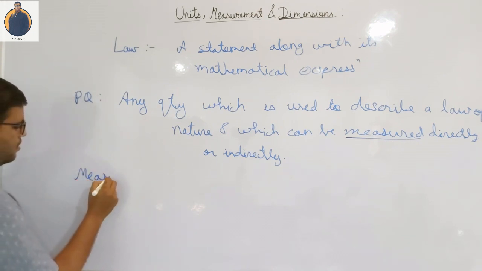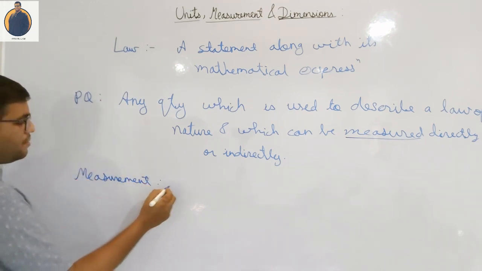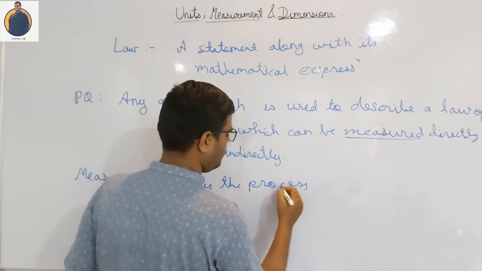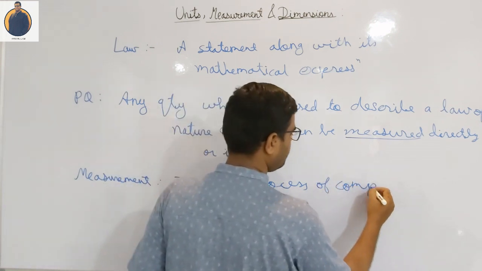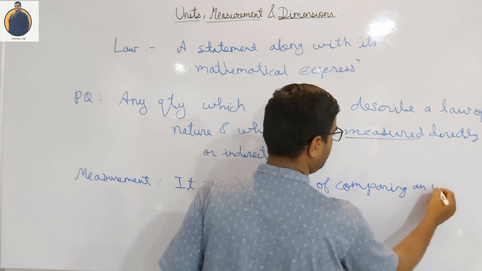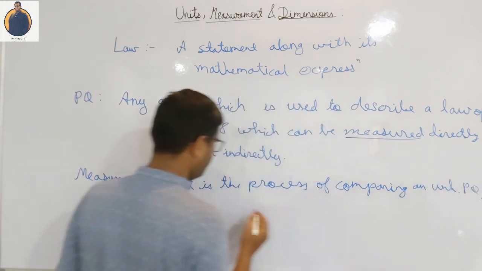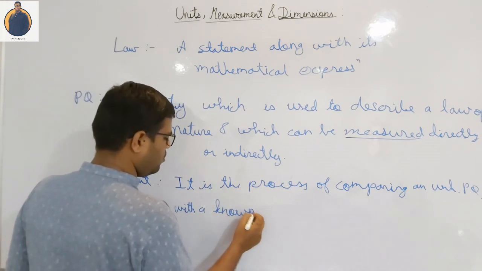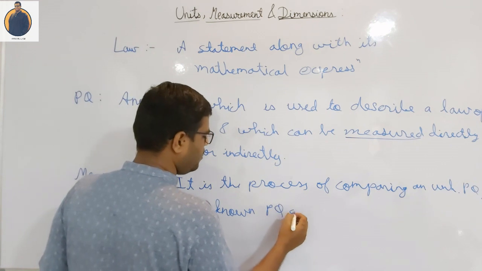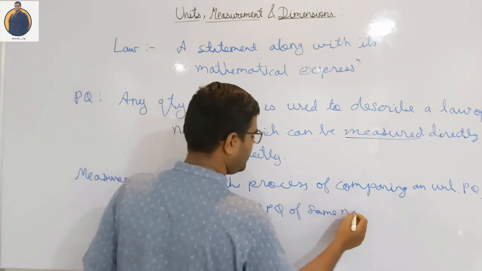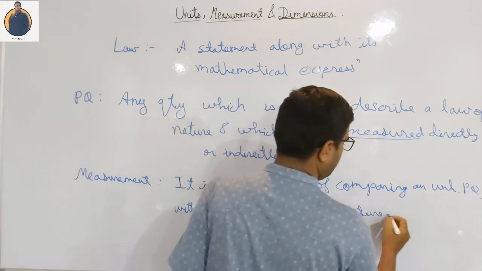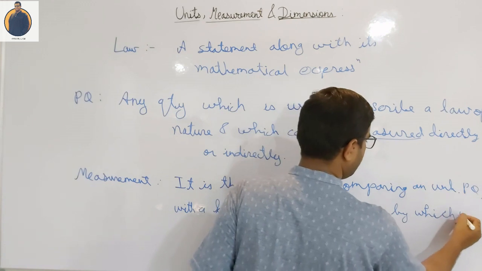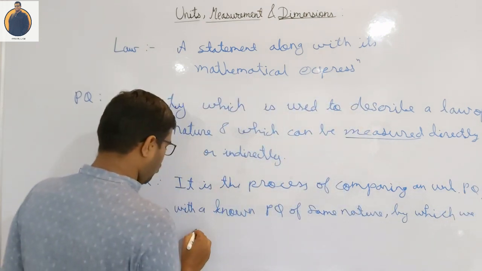The measurement is the process of comparing an unknown physical quantity with a known physical quantity of same nature, by which we quantify.